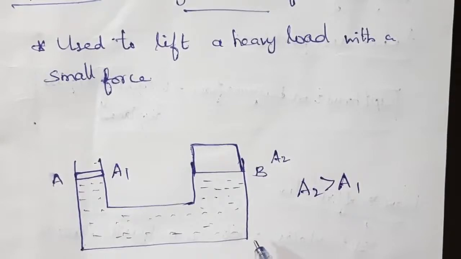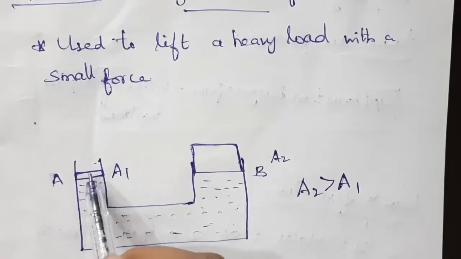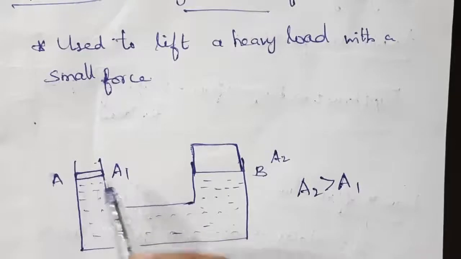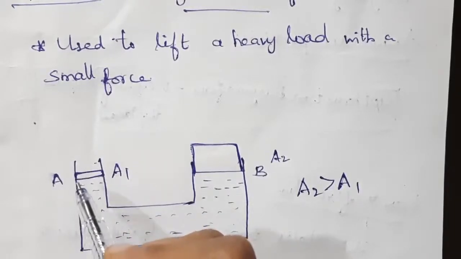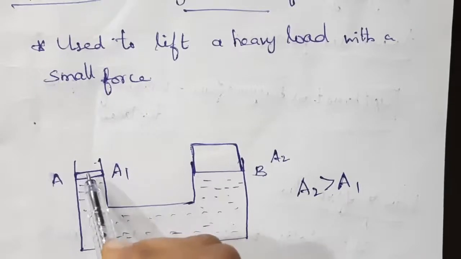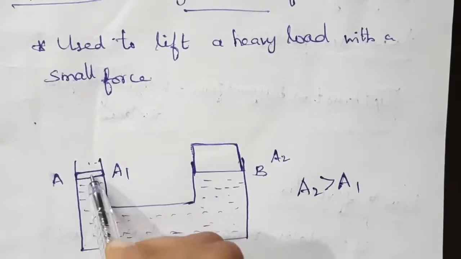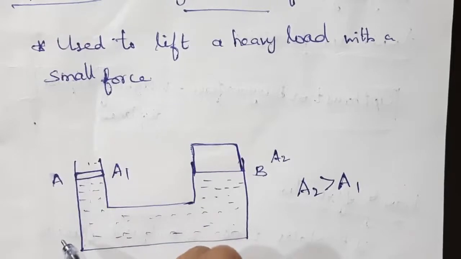Now, if you apply a small force on this piston, what will happen? This piston will move downward.